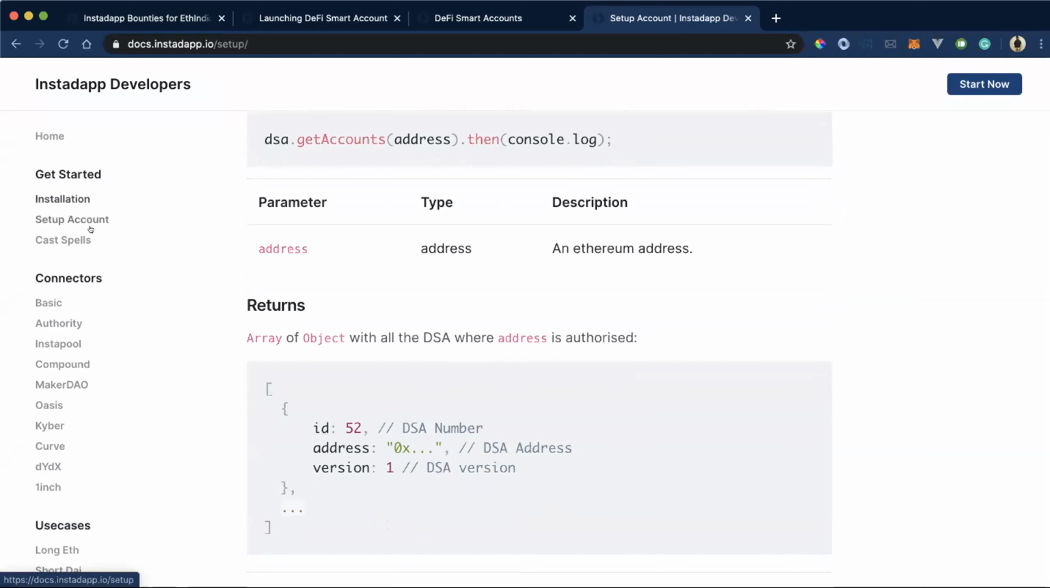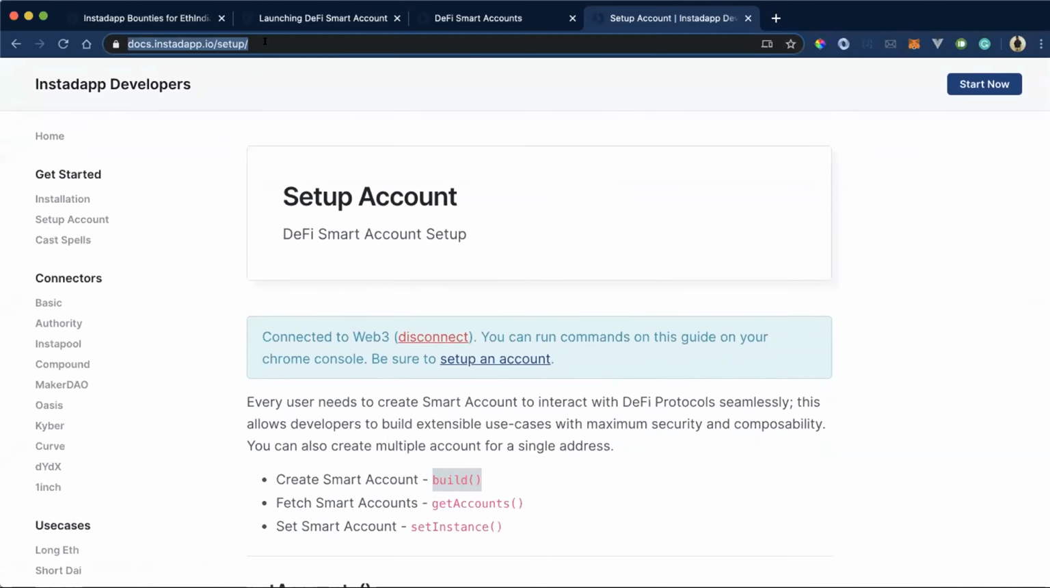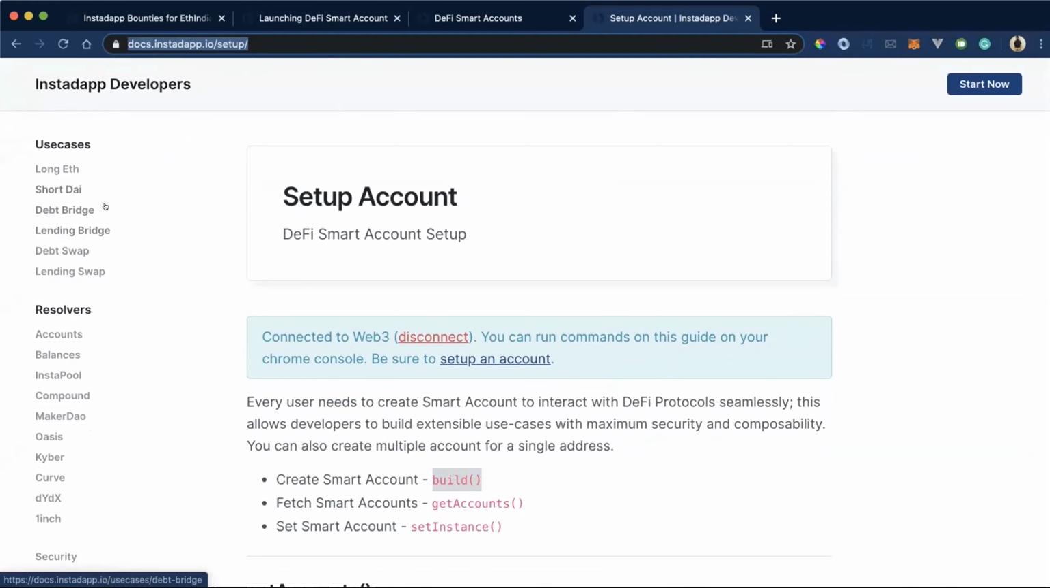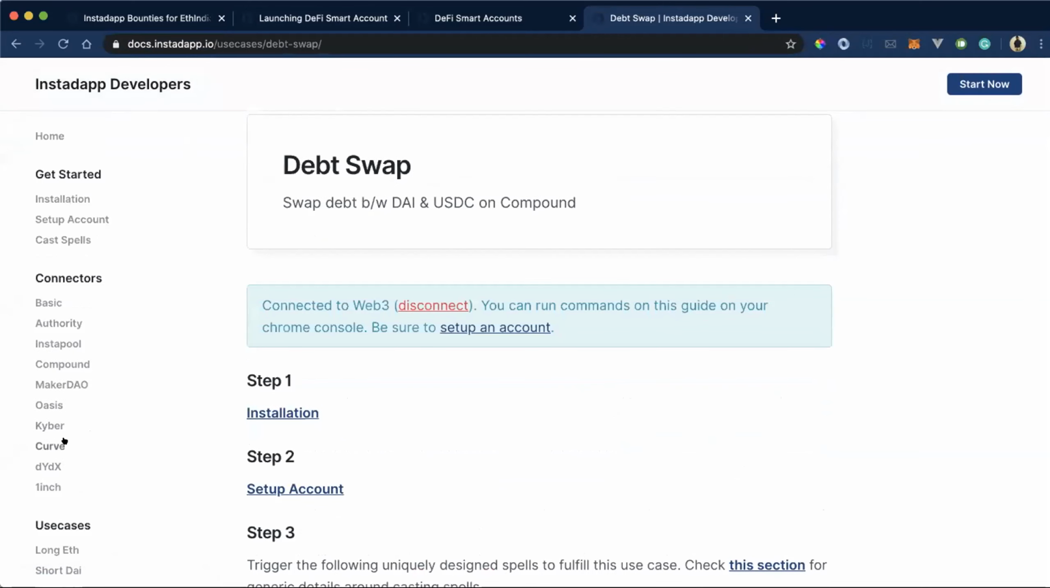I'll be sharing this link, docs.instadapp.io. You can go through the installation and setup part. Now I'll just show you one use case.